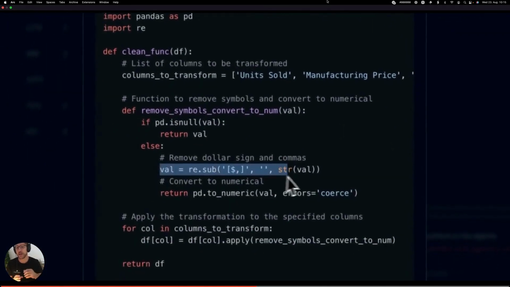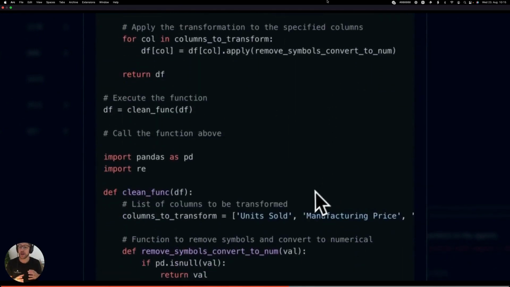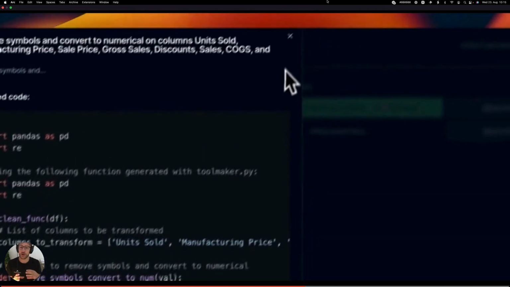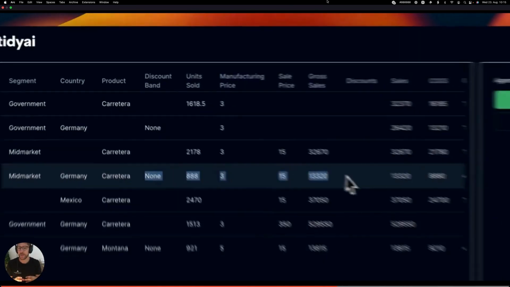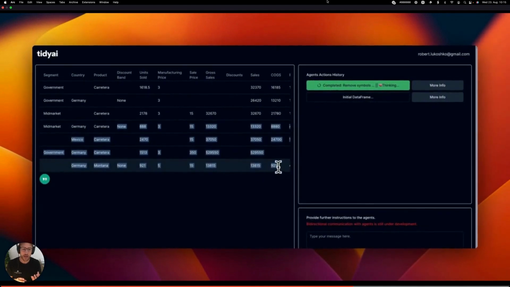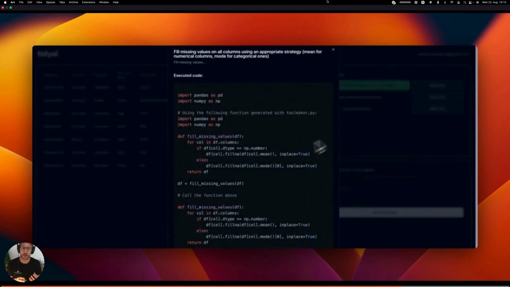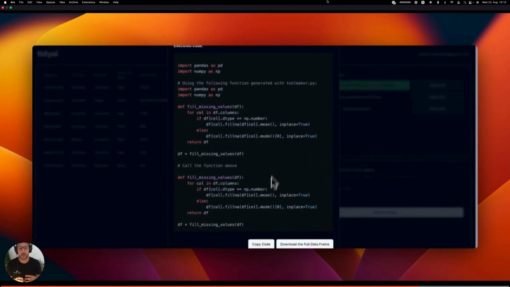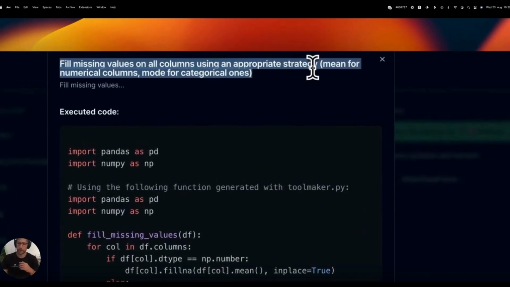So here we see it substitutes signs, the dollar sign, and then converts the column into a numerical column. And this is applied to the data frame immediately. And afterwards it goes back and starts to redetect errors and find new transformations that are necessary. And if the user wants to, they can also copy the code or download the full data frame. So let's stay right here for a second.